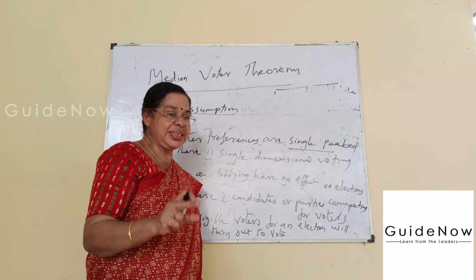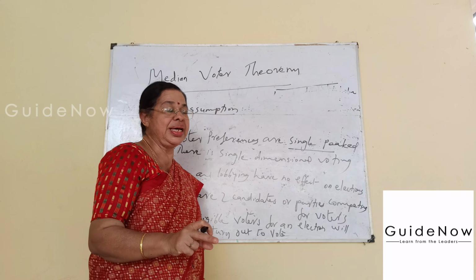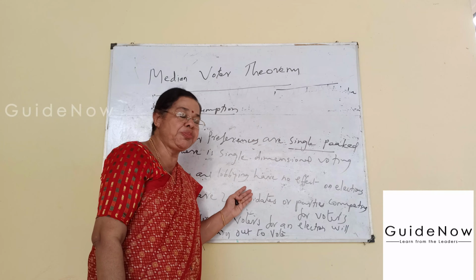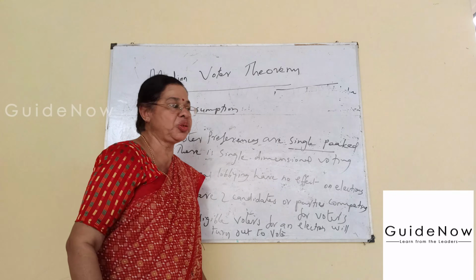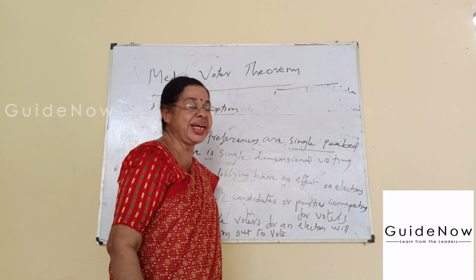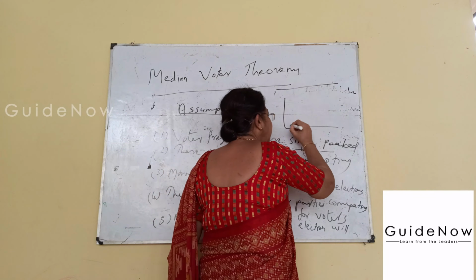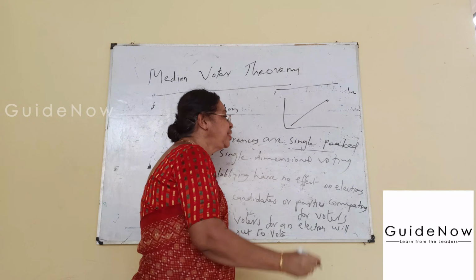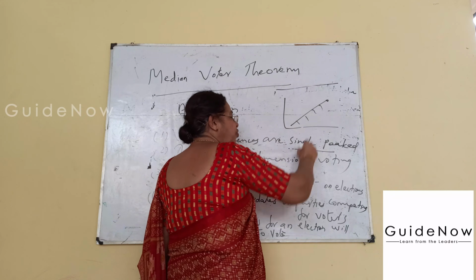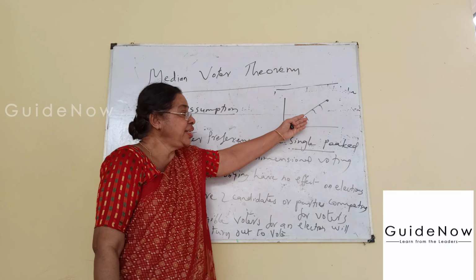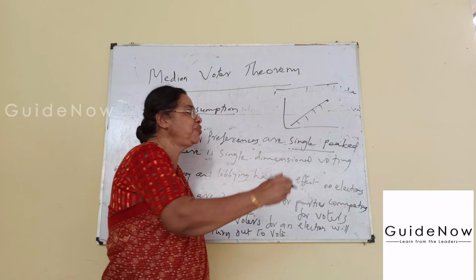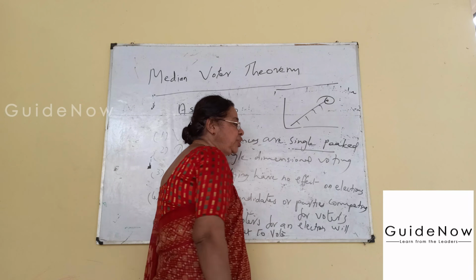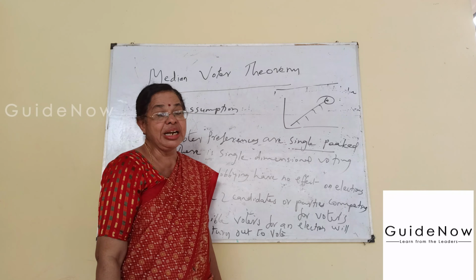So many preferences are enjoyed by the voter, but the preference that enjoys the topmost position is known as single peaked. This is a form of single peaked. These are the various preferences of a voter, and they are highly important to him. The one that possesses the topmost position is known as single peaked.